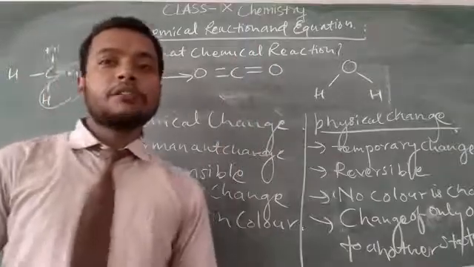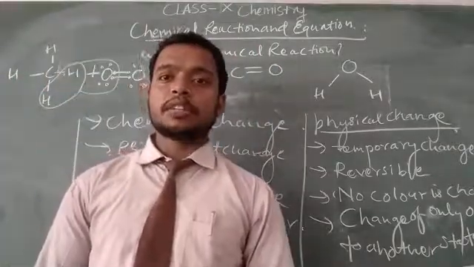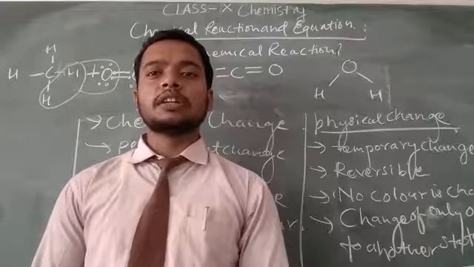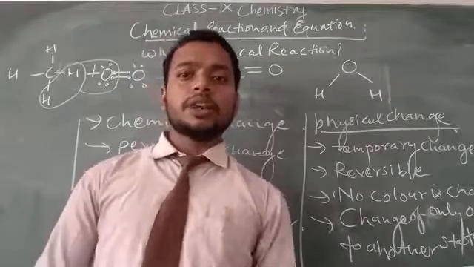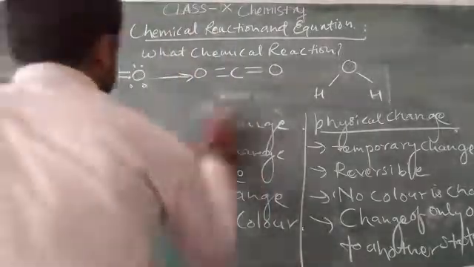I repeat again: breaking of old bonds of reactants and formation of new bonds of products is called a chemical reaction. Now we discuss one more example of chemical reactions.